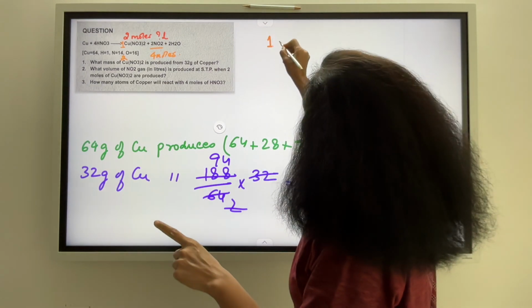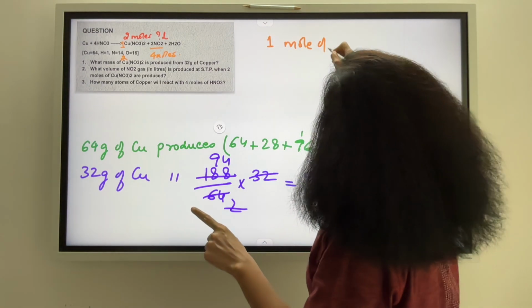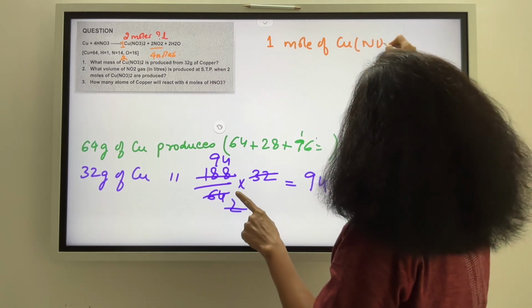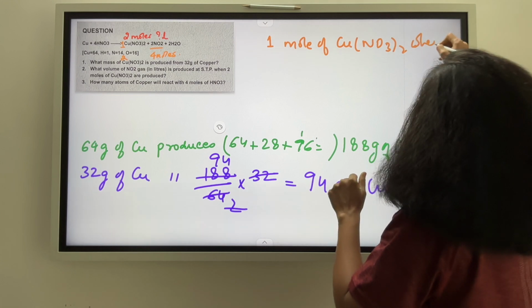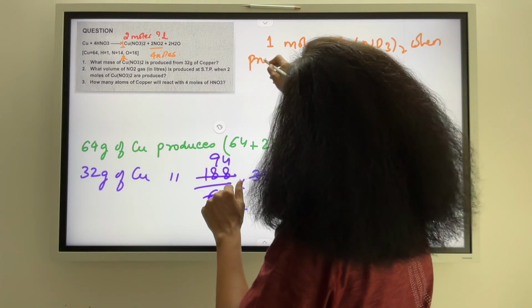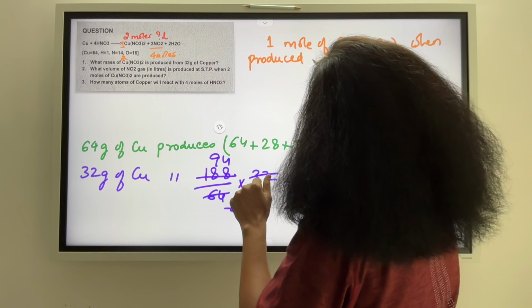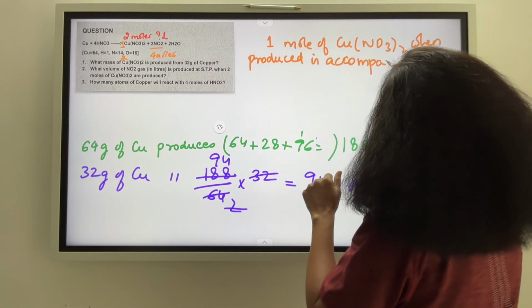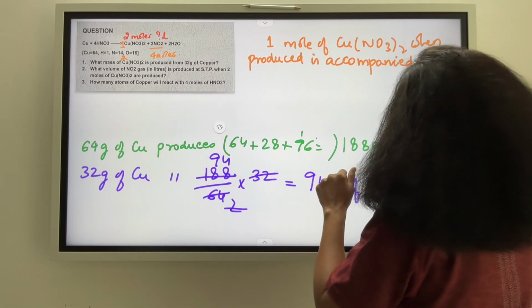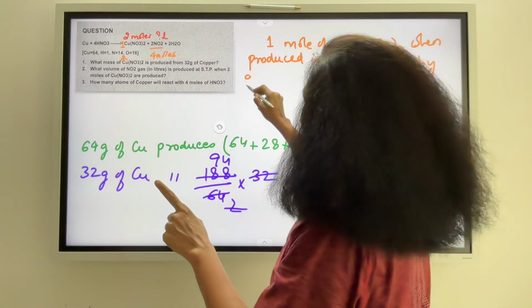So 1 mole of copper nitrate when produced is accompanied by 2 moles of NO2 produced.